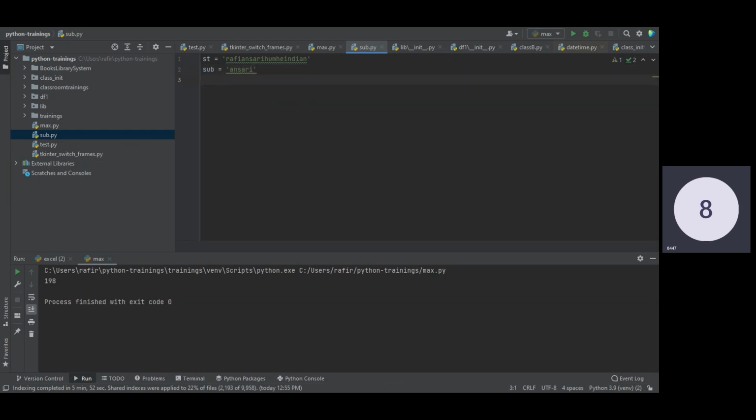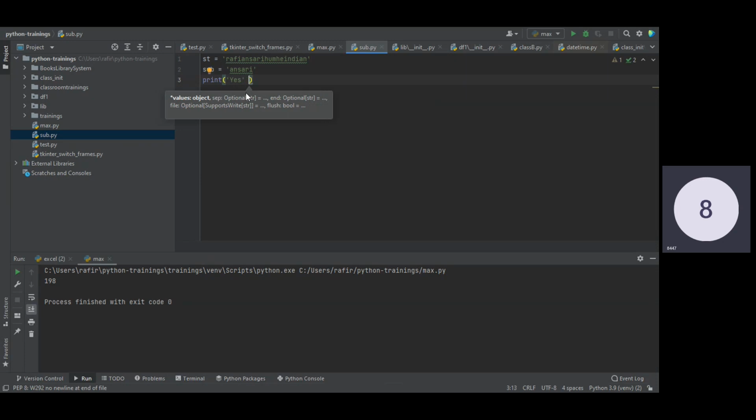Using the inbuilt features, we can use the ternary operator, obviously, in one statement, in one liner. I want to ensure if this is present.